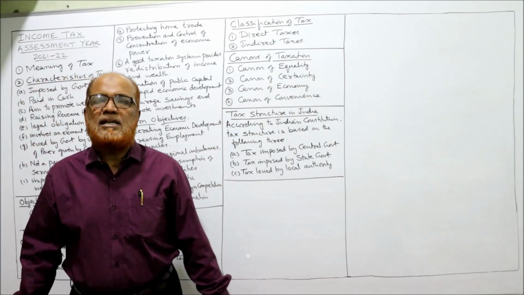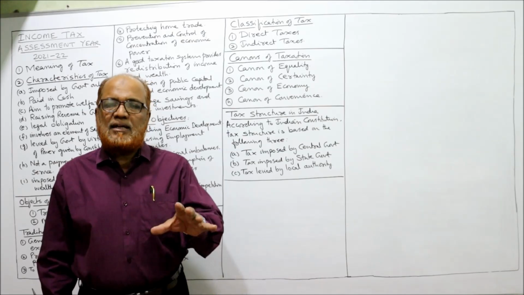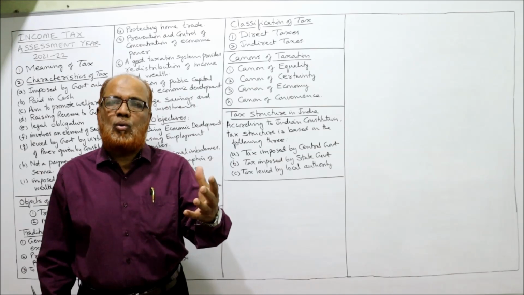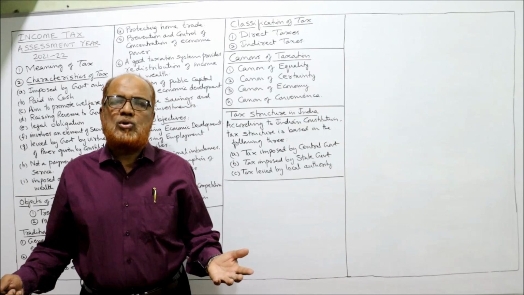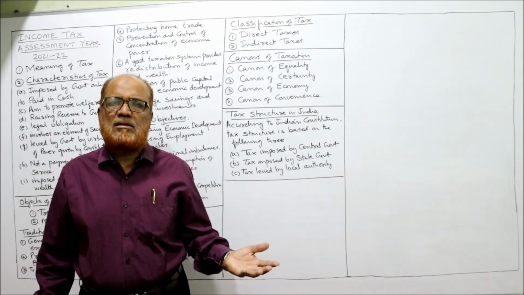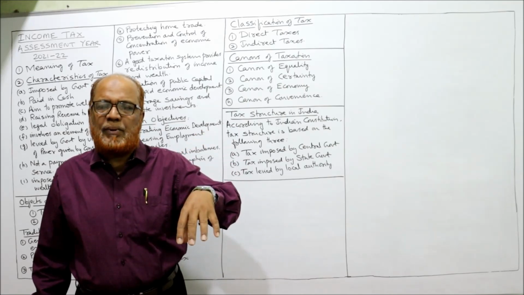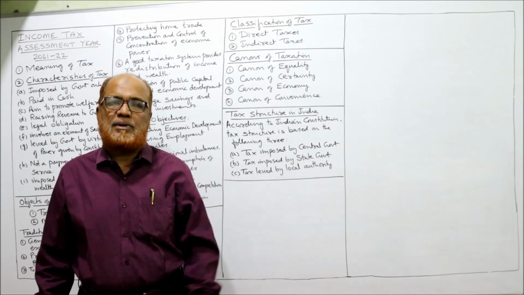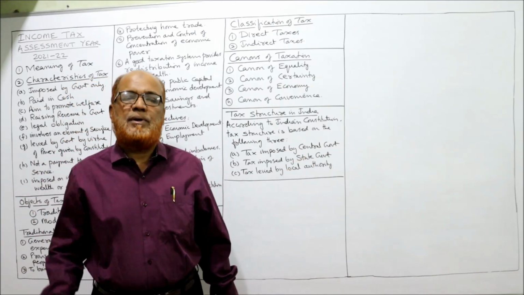Indirect tax is a tax on commodities, on goods. Indirect taxes are imposed on those commodities or goods which are consumed by the people. If the people are not consuming any goods or services, no indirect tax. Indirect tax is imposed on a particular person, but the burden will be borne by another person. Paid by one person, but borne by another person.